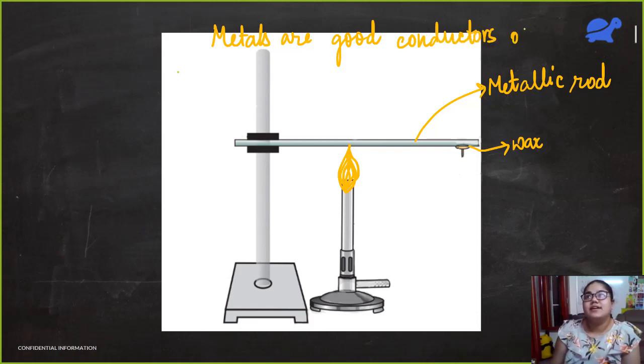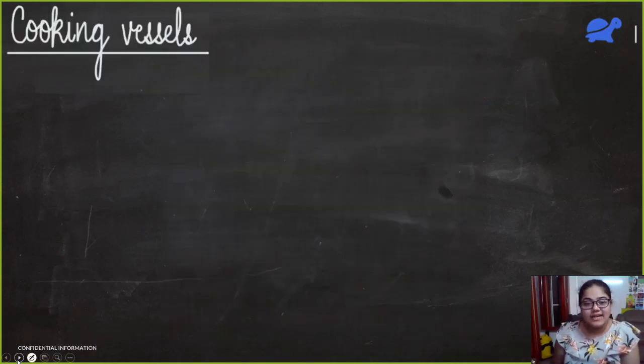Good conductors of heat. Okay, then one point is clear now. Now, what do you think should be the property of a cooking vessel? You have so many vessels at home, right? What substances are they made of and what is the reason for that?